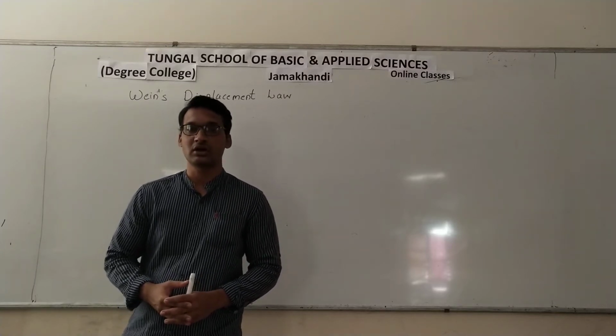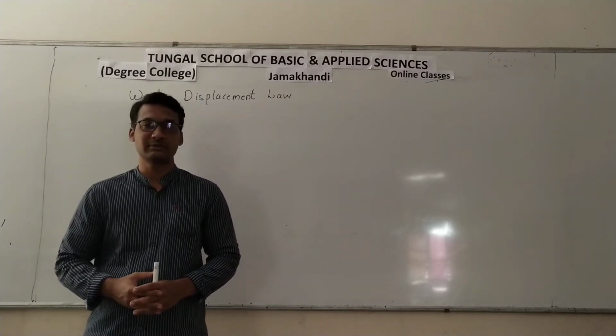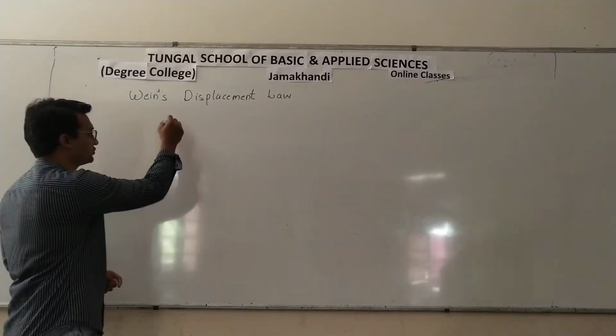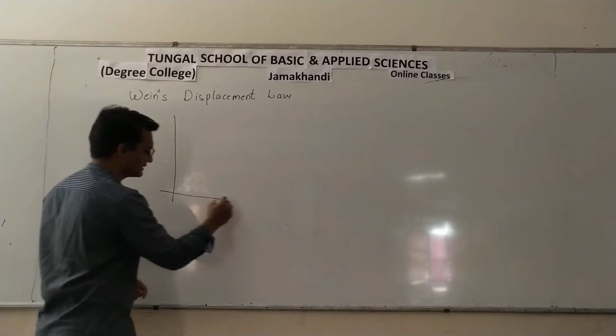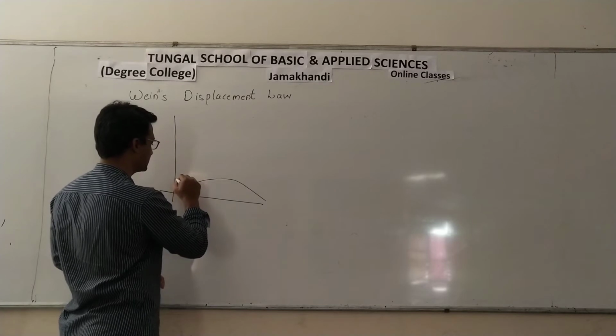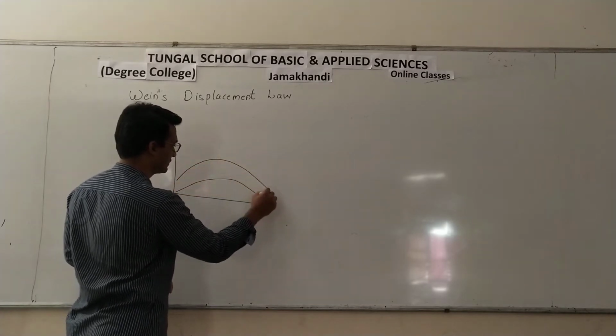Last time we studied the distribution of energy of black body radiation. We also saw the kind of experimental result that we got. We got a graph which showed something like this. At lower temperatures it was like this. As we increase the temperature,